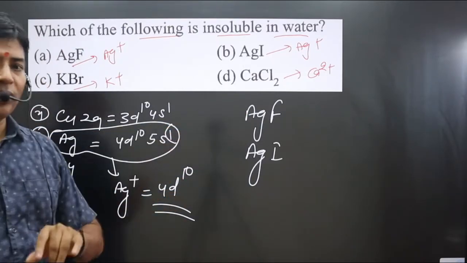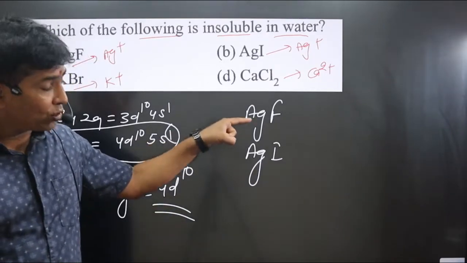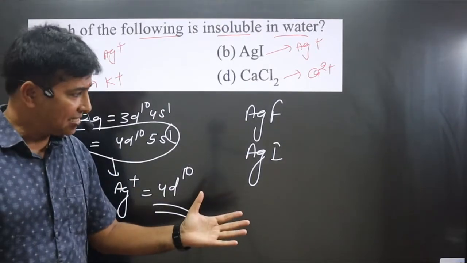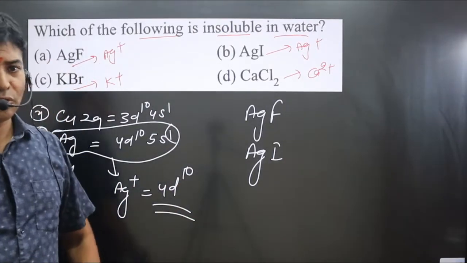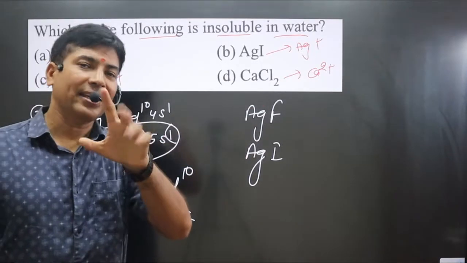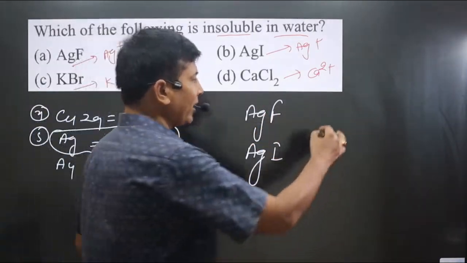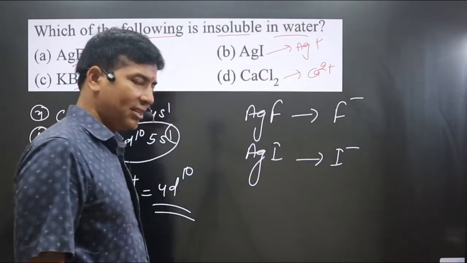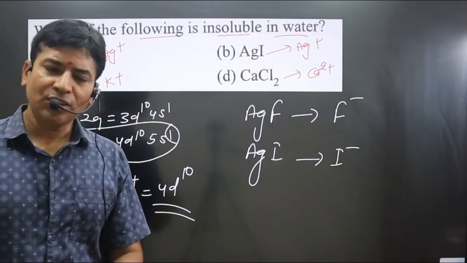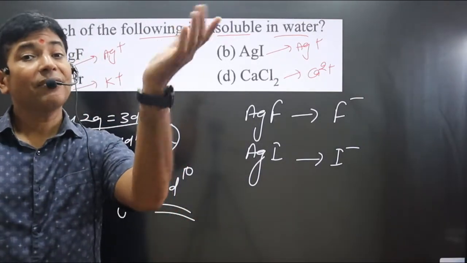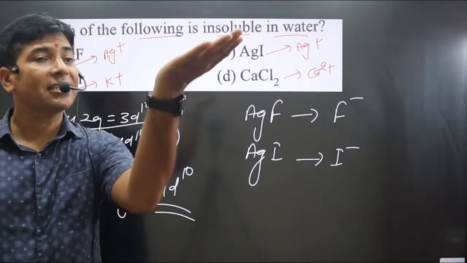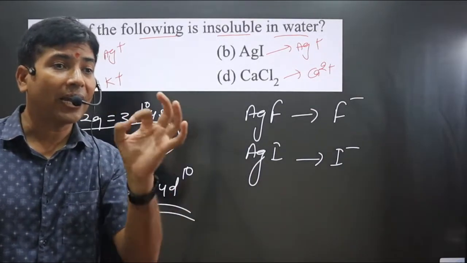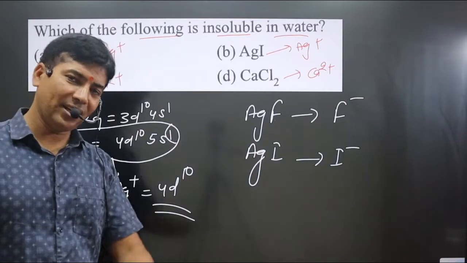Both are covalent by nature, but in case we have to determine which one is highly covalent by nature, silver is the same, their size and their charge is same, so there is no comparison. So we should focus on anion. This is F-, this is I-. From here F- we are getting, from here I- we are getting. And by Fajans rule we have learned larger the size of anion, keep in mind, larger the size of anion, higher is the tendency to get polarized and higher is the covalent character. See, we got the answer.